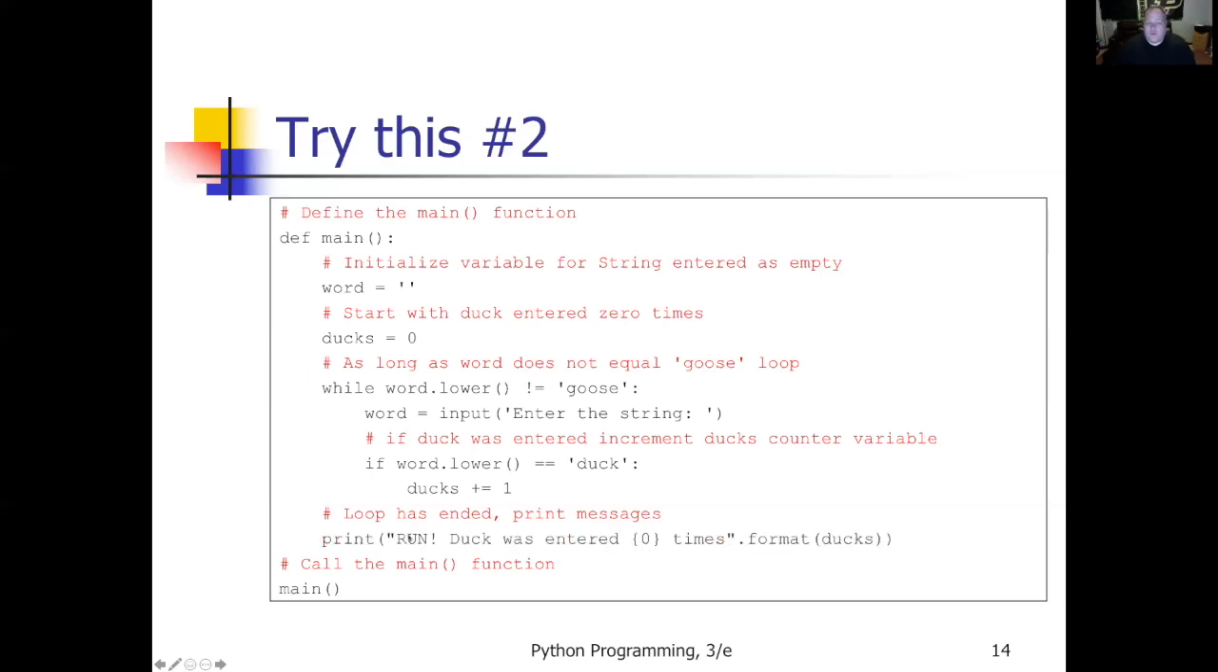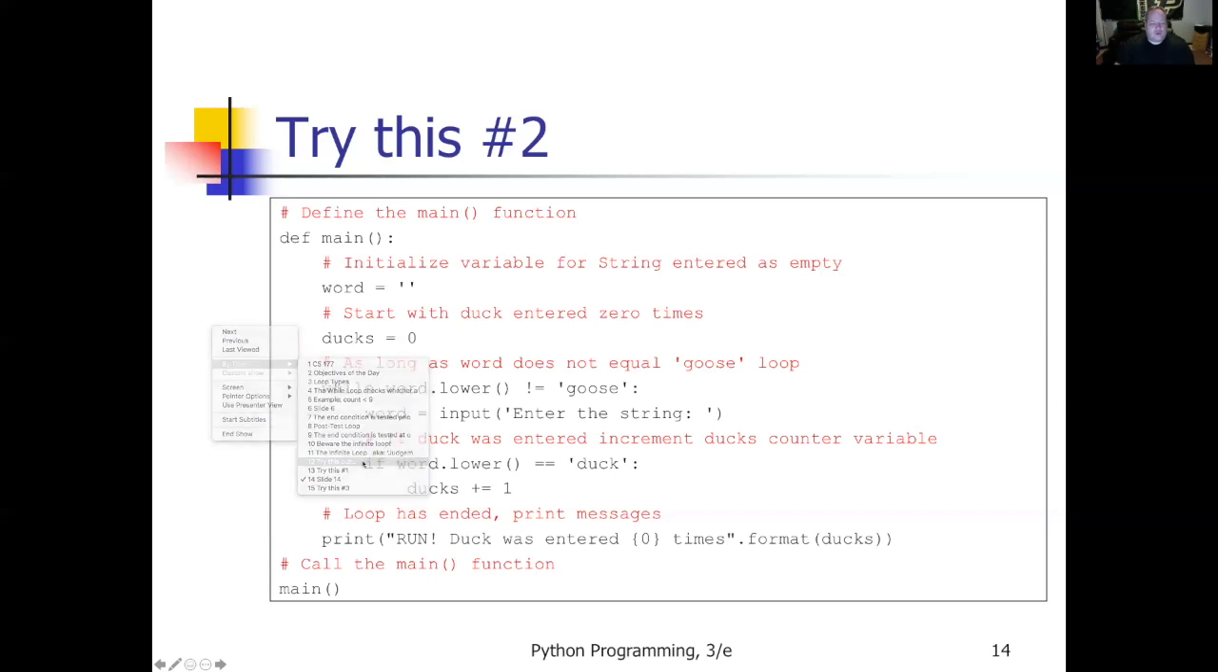And we're going to print run. Duck was entered this many times. And using my .format command, I insert ducks right here. This is this variable. It starts off as 0. So the more times they type the word duck, the more times are going to be listed here. If I typed in duck 5 times and then I typed in goose, it's going to say run. Duck was entered 5 times. And that's it. That's the whole program. There's actually almost more comments in this program than there are lines, but that's okay. It's a really good idea to start with our pseudocode comments and then work our way through.